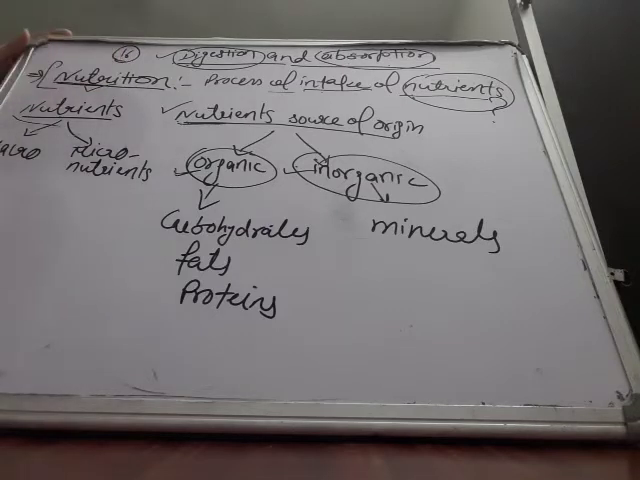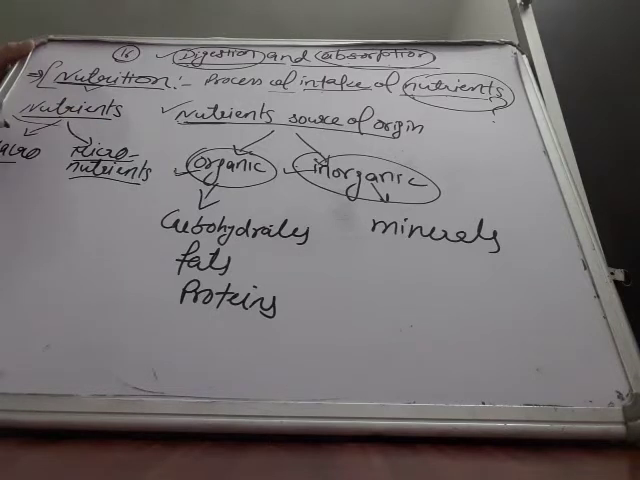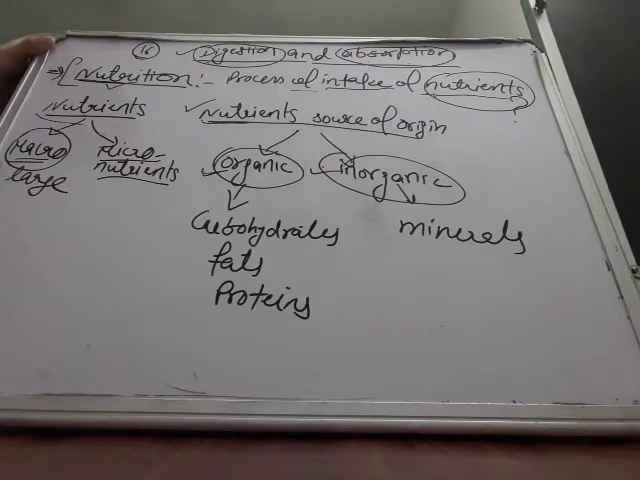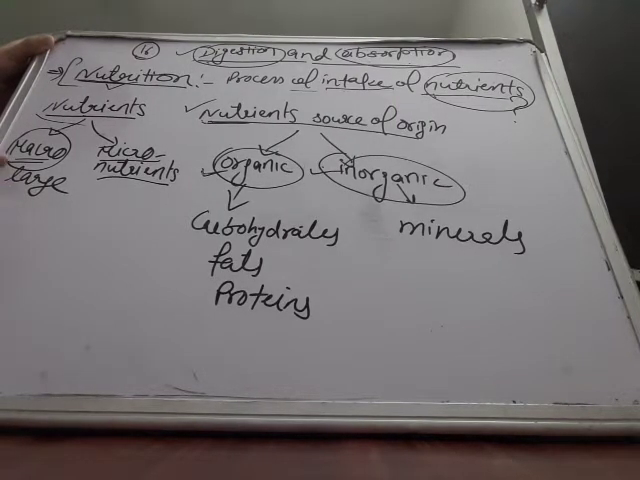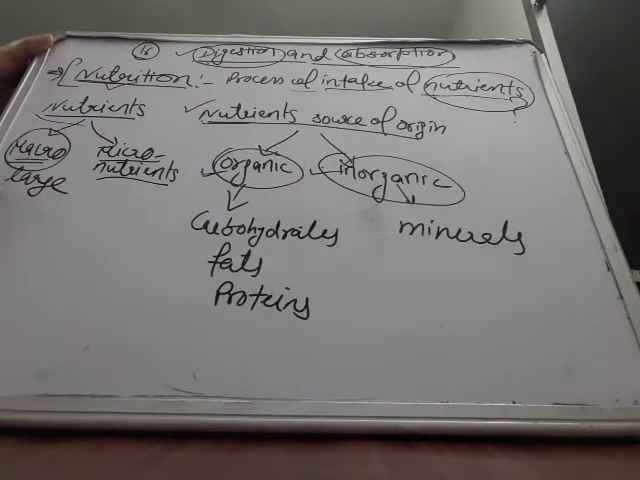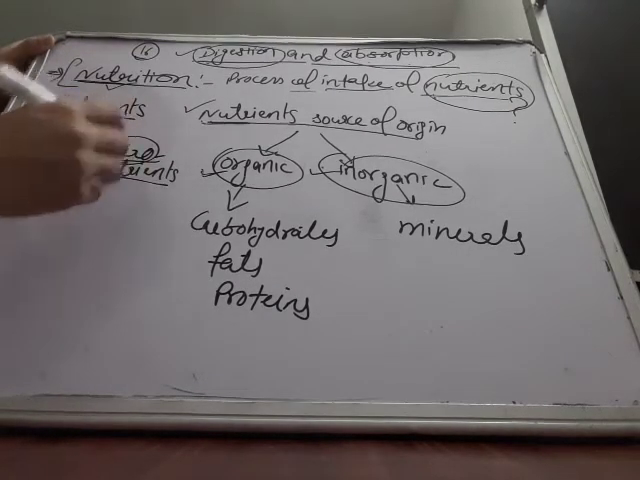Another classification of nutrients is macronutrients and micronutrients. What is macro first? Macro means large. Wherever the word macro comes, it always means large. So what are macronutrients? The nutrients which are needed by our body in large amount, mainly to get energy and to grow. So these are carbohydrates, fats, proteins. These are macronutrients. And micro means small, less.